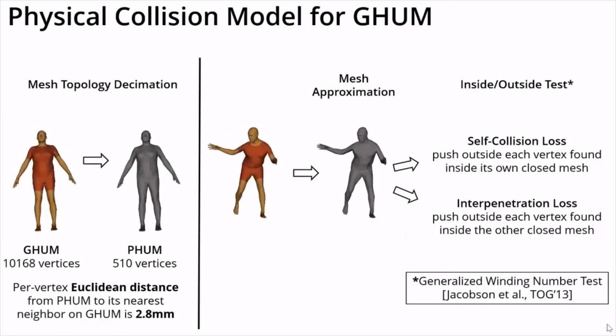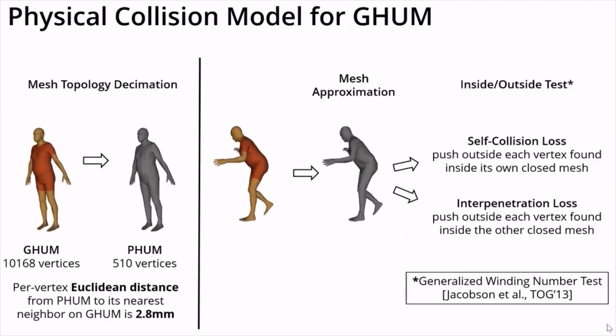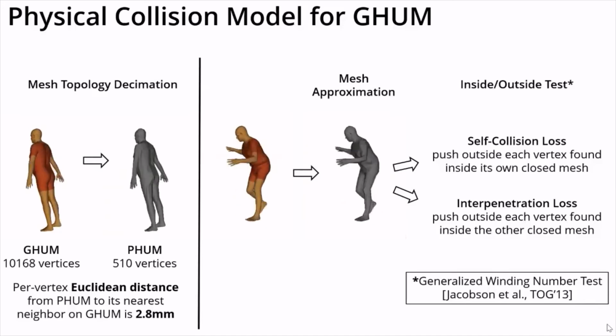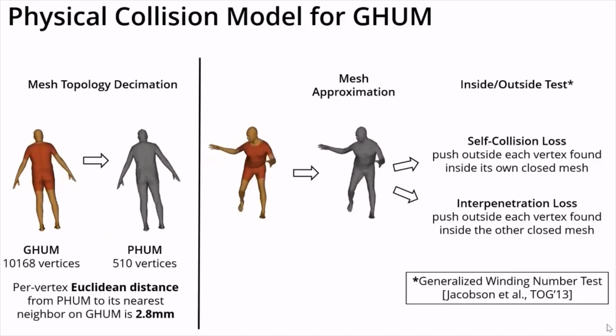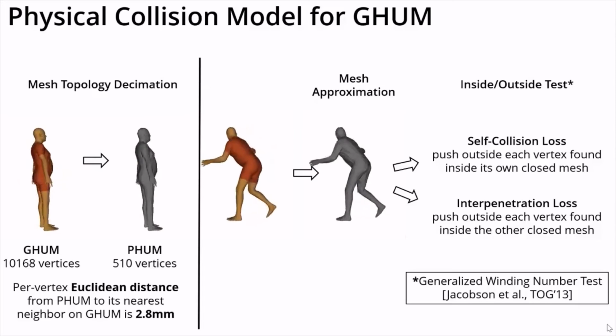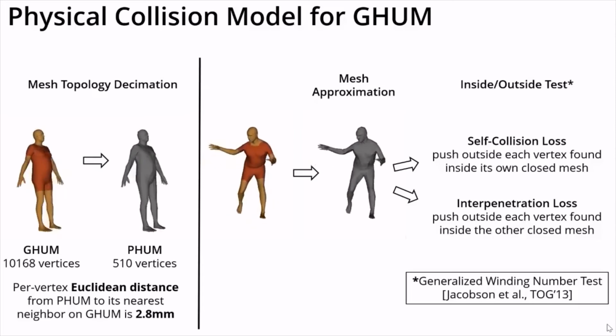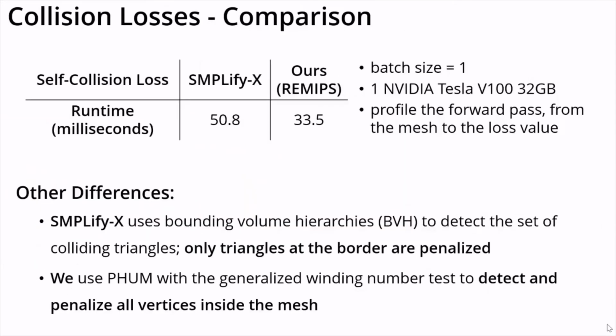For self-collisions, we push outside each vertex found inside its own closed mesh. For interpenetrations, we push outside vertices found inside other closed meshes. We compare the runtime of our self-collision loss with the one proposed in SimplifyX based on bounding volume hierarchies. Our loss is faster and penalizes all vertices inside the mesh, not only those at the border.